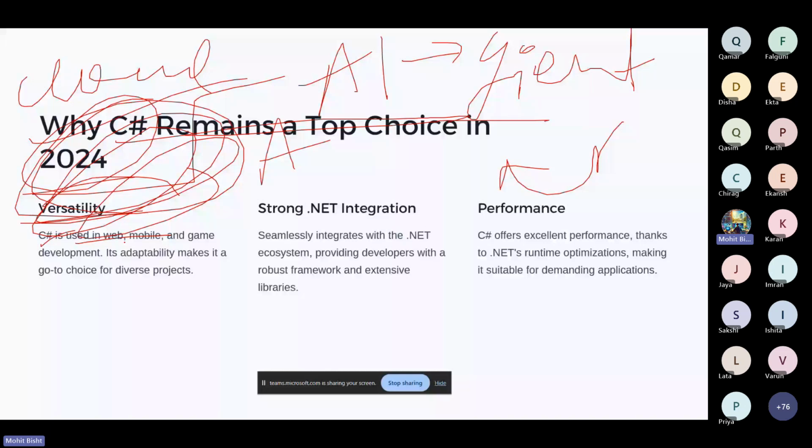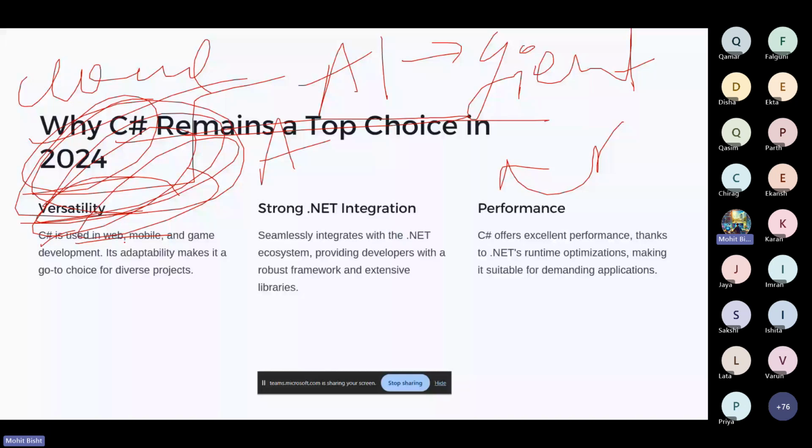So if you are using C sharp in your project, there is a strong integration with .NET, right? So you can seamlessly integrate with the .NET ecosystem, and it provides developers a robust framework and extensive libraries. Suppose you are building a web application or a food delivery application, and you are using C sharp for that.